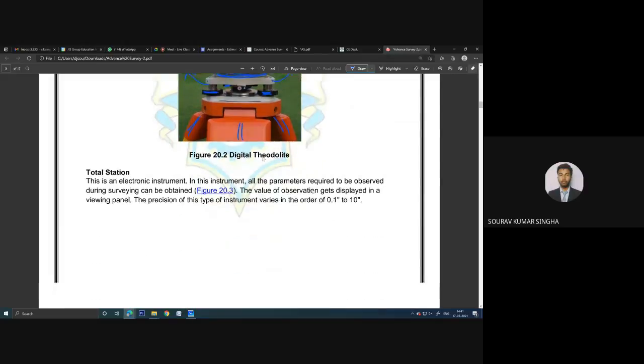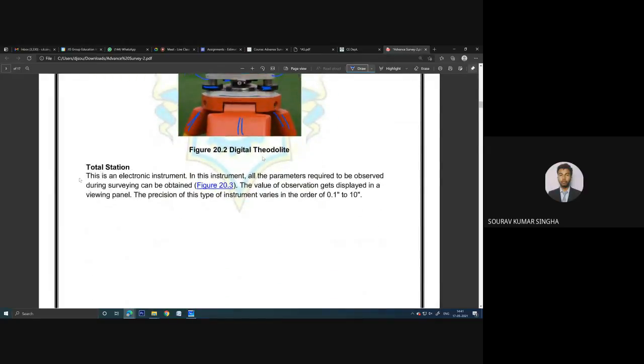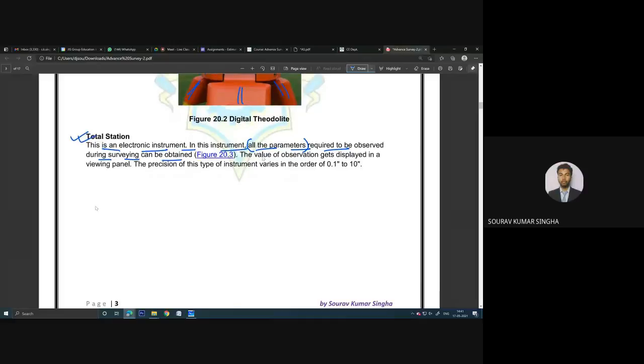Now coming to the total station. I have told you about this total station. It is an electronic instrument. In this instrument, all the parameters required to observe during surveying can be obtained. All the parameters means it is basically points, several points.